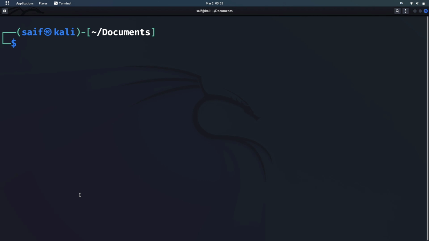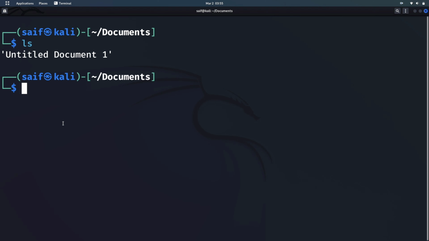And here we can list the items which are present here. You can see untitled document 1. This is the document that is present in this directory. Now how can we print that document? The cat command is used to peek inside the file that we give after the cat command. For example, I have given untitled document 1. This is the file present in this directory.